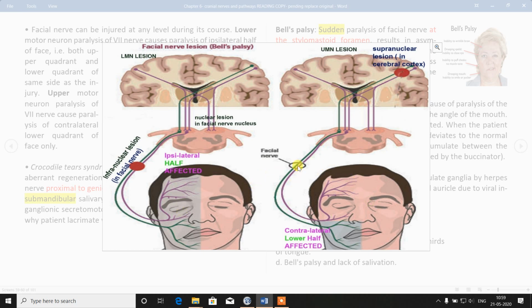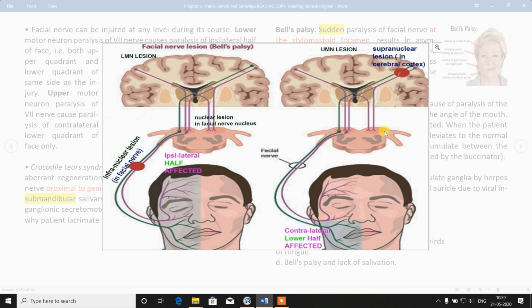But in case of supranuclear palsy, that is damage to fibers at the cerebral cortical level, only the opposite side lower half is affected because it is exclusively supplied by this lower half of the motor nucleus.